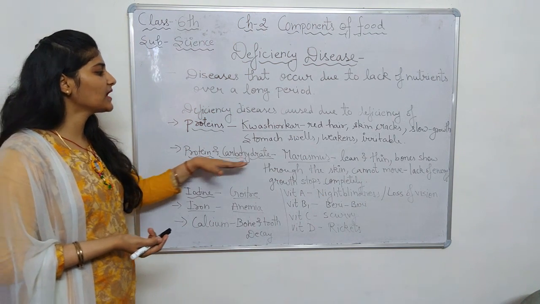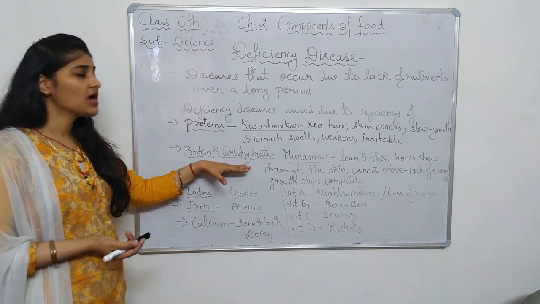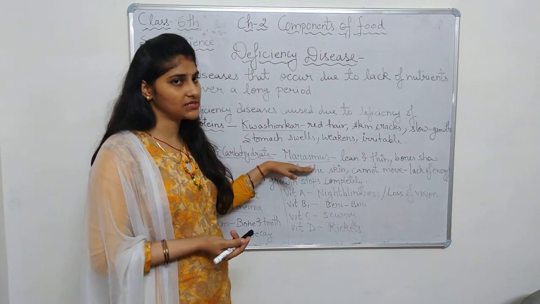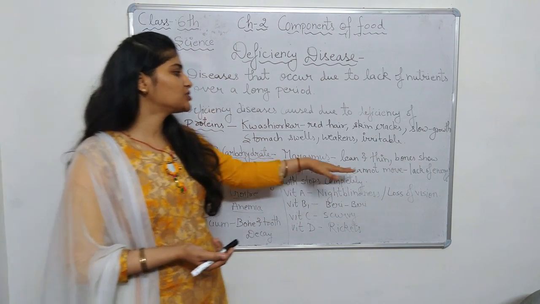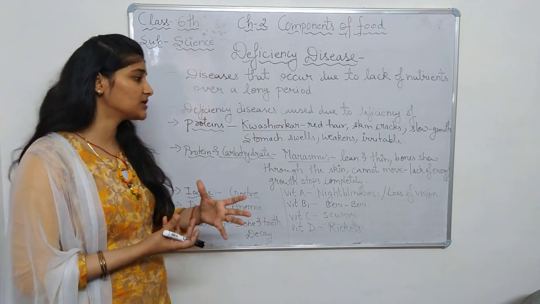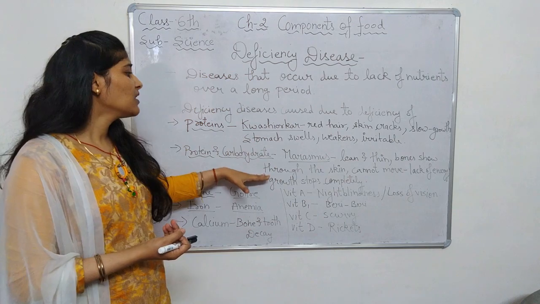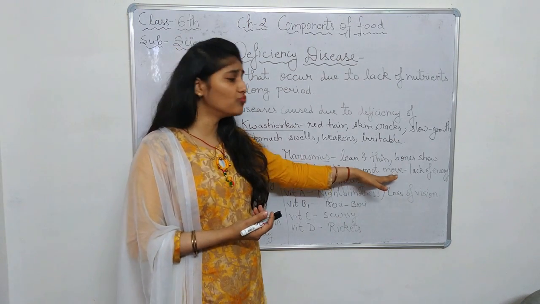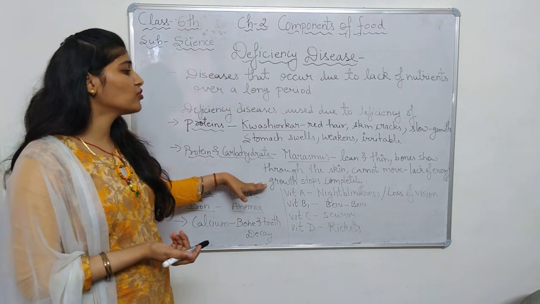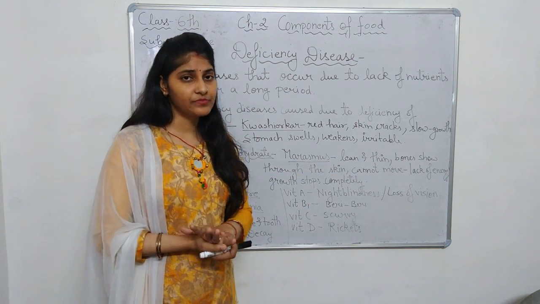Next is protein and carbohydrate deficiency. Protein and carbohydrate deficiency causes marasmus disease. In this disease, the child becomes lean and thin, and bones show up from the skin. He cannot move as he lacks energy, and growth stops completely.